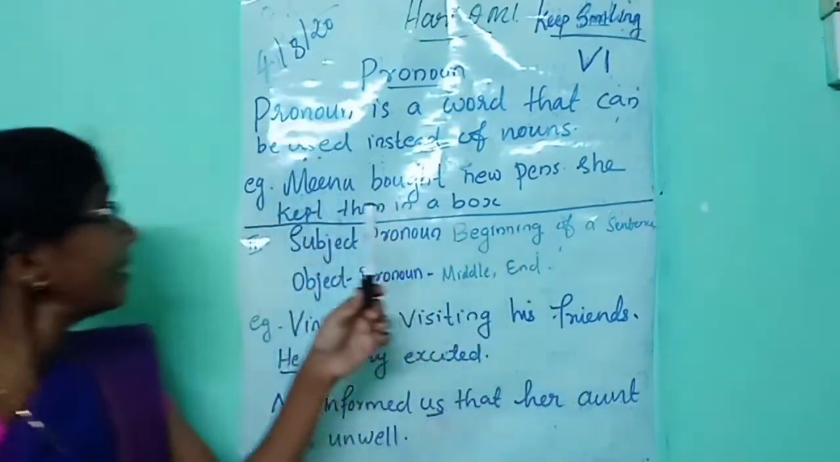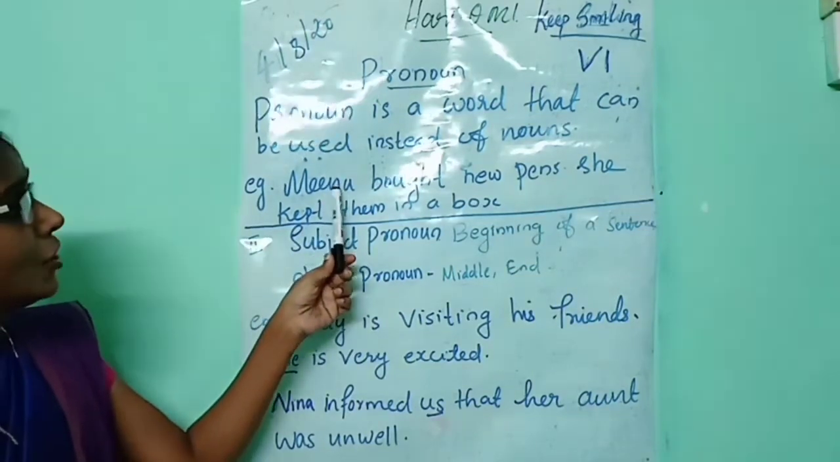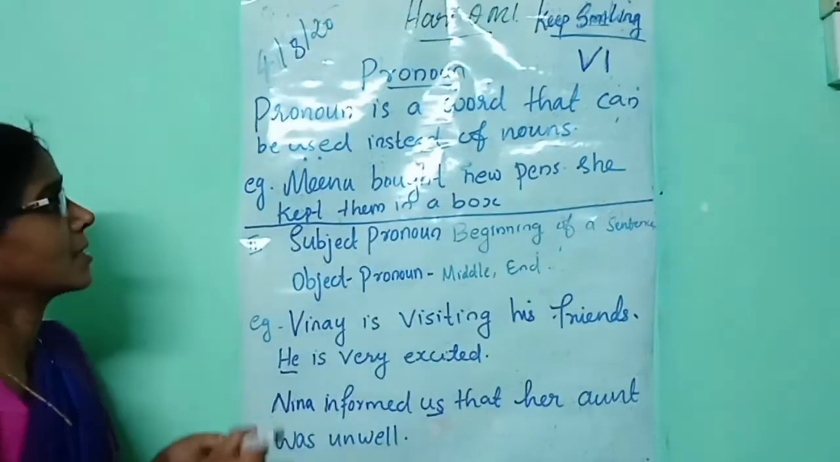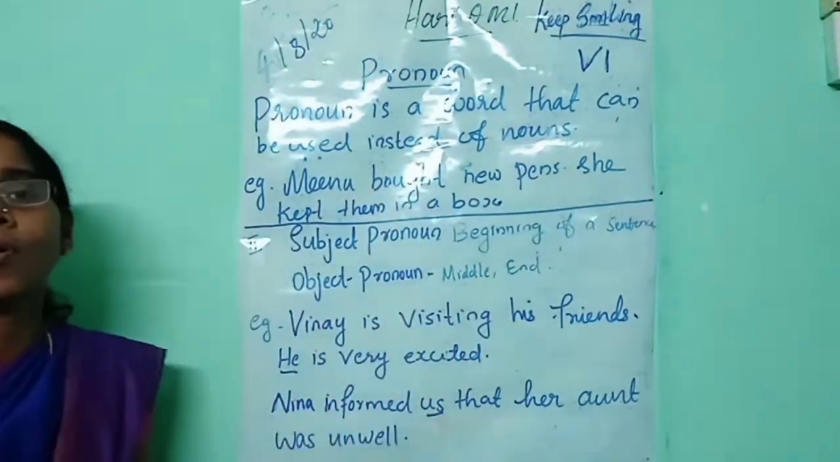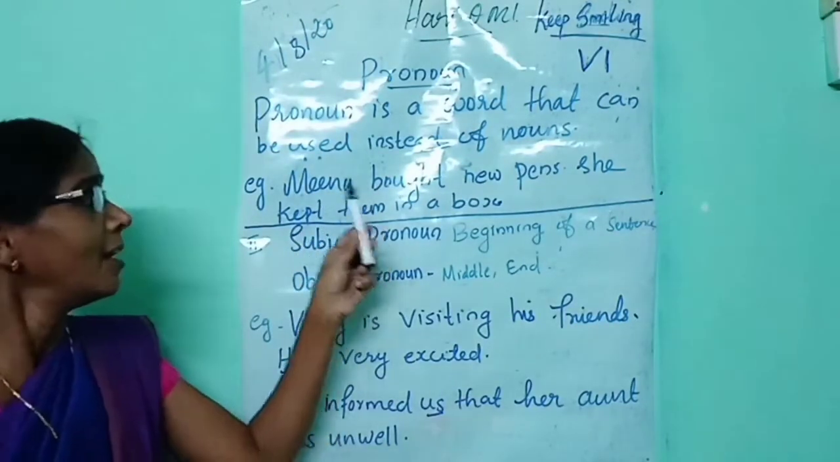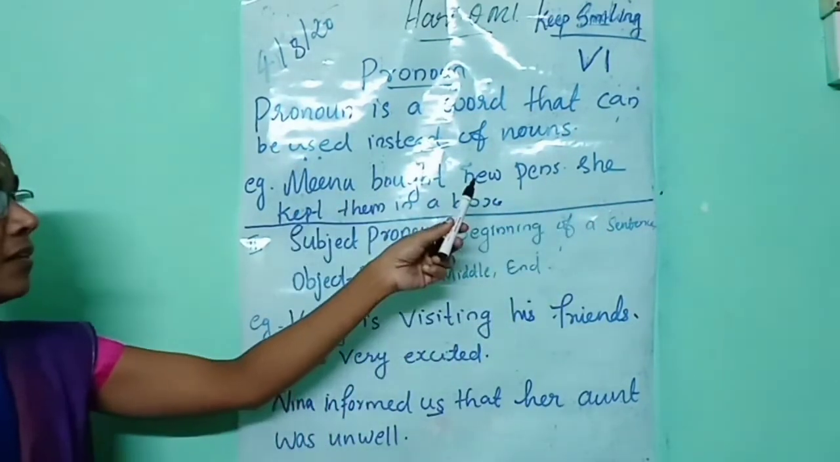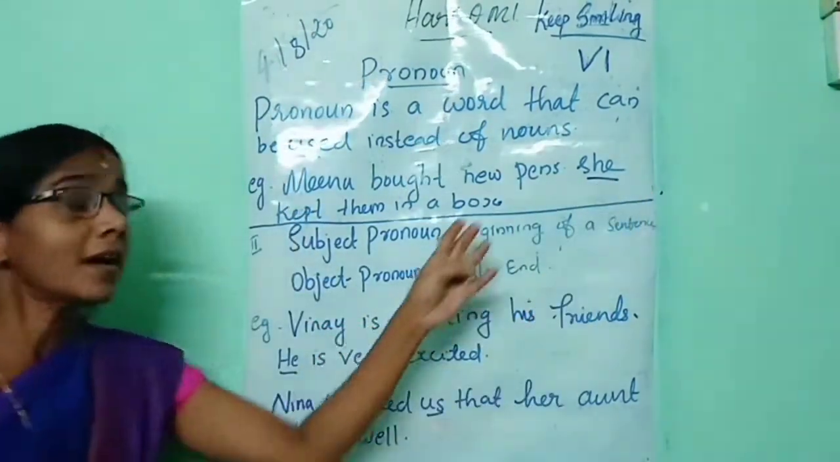Let's see an example here. Meenu bought new pens. She kept them in a box. Meenu is the subject and predicate, which we have already learned. Meenu bought new pens. She. Instead of Meenu, which word have we used here? She. She is the pronoun.